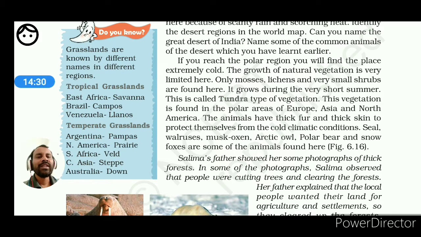Do you know the grasslands, the different names of the tropical grasslands and temperate grasslands? Their examples are given here. You will go through and try to find out their location in the map. Tropical grassland: in East Africa it is known as savanna, in Brazil campos, in Venezuela llanos. Temperate grassland: Argentina pampas, North America prairie, South Africa veld, Asia steppe, and Australia Downs. These are the very common names associated with the different grasslands, and their locations you also have to practice.